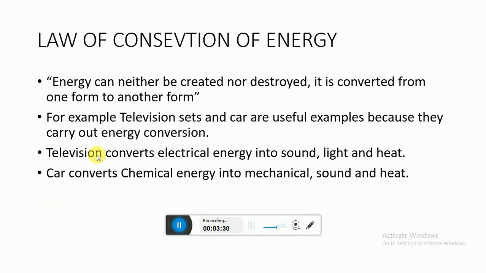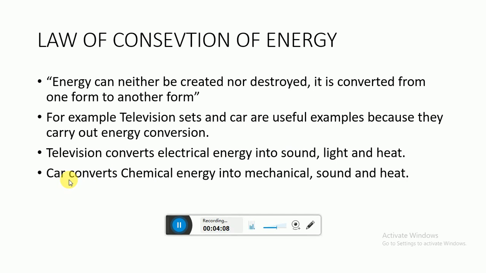It means that the television converts electrical energy into sound energy and light energy, and there is energy loss in the form of heat. If you touch the back side of your television, the temperature is a bit higher, a bit hot, so there is some heat loss in the television as well.